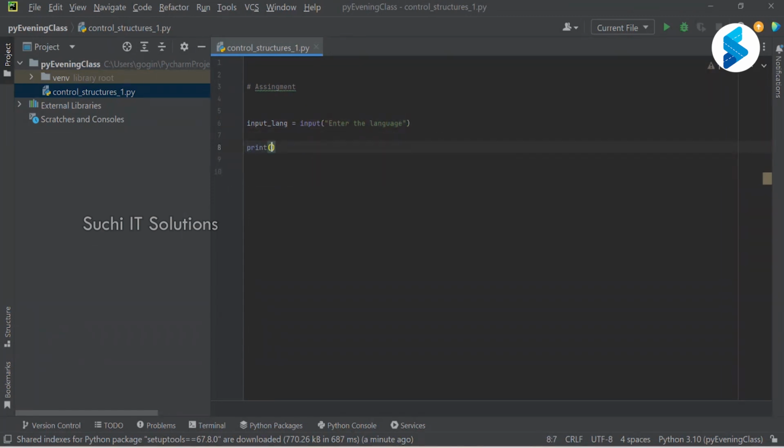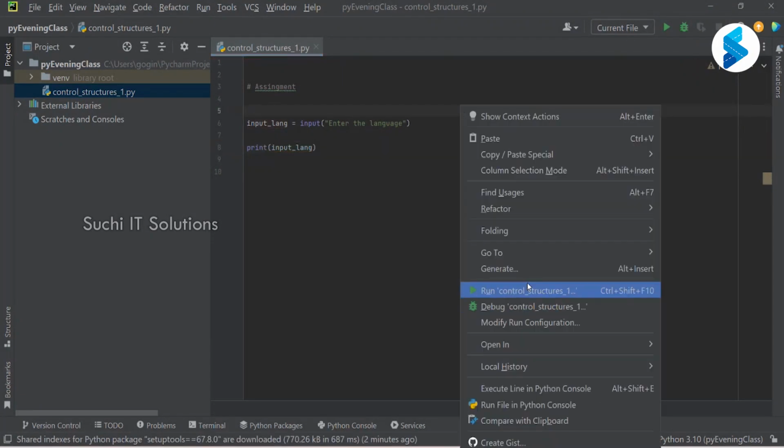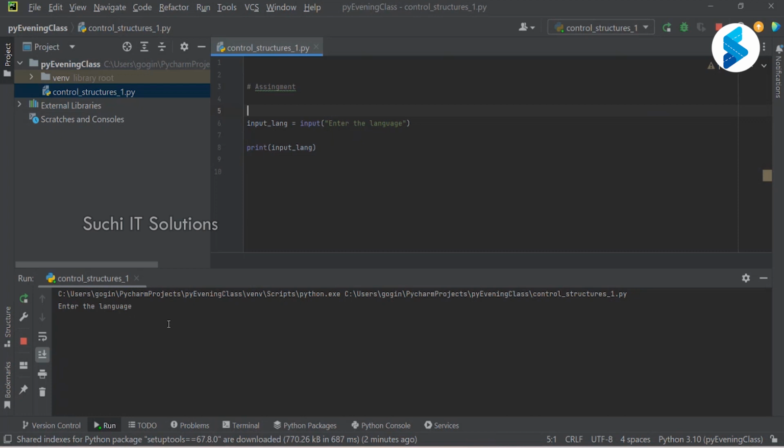So let me just say input, language. Okay, it is lang. I'm going to right click and run it. Right, so it will ask and I'm going to type, for example, Python. Whatever language I have entered is stored in this variable, and I'm printing that variable. You can see the value. Are we clear so far?